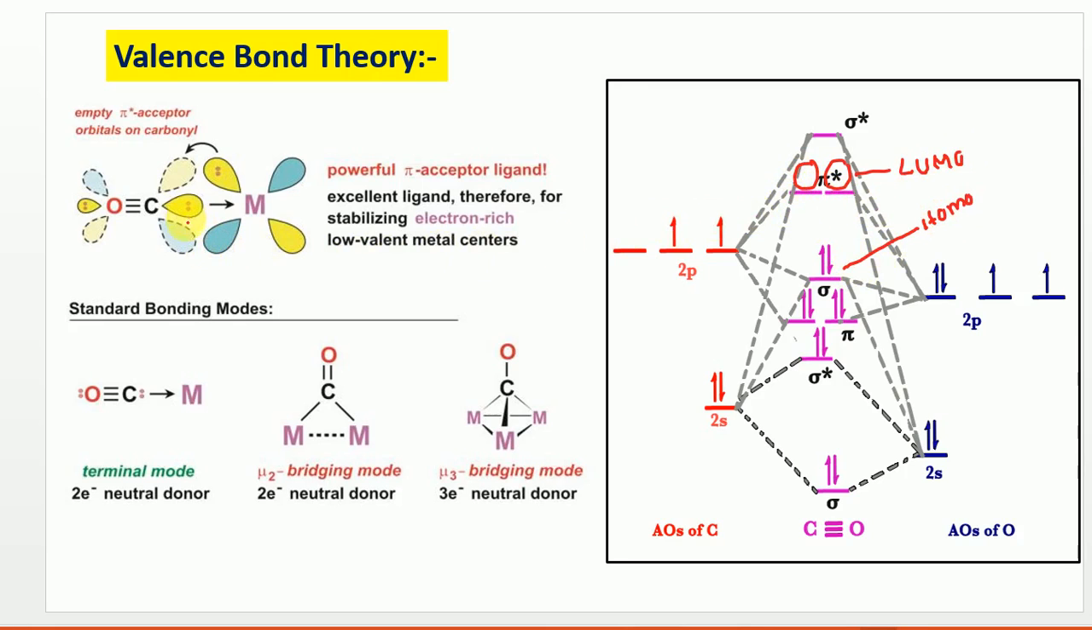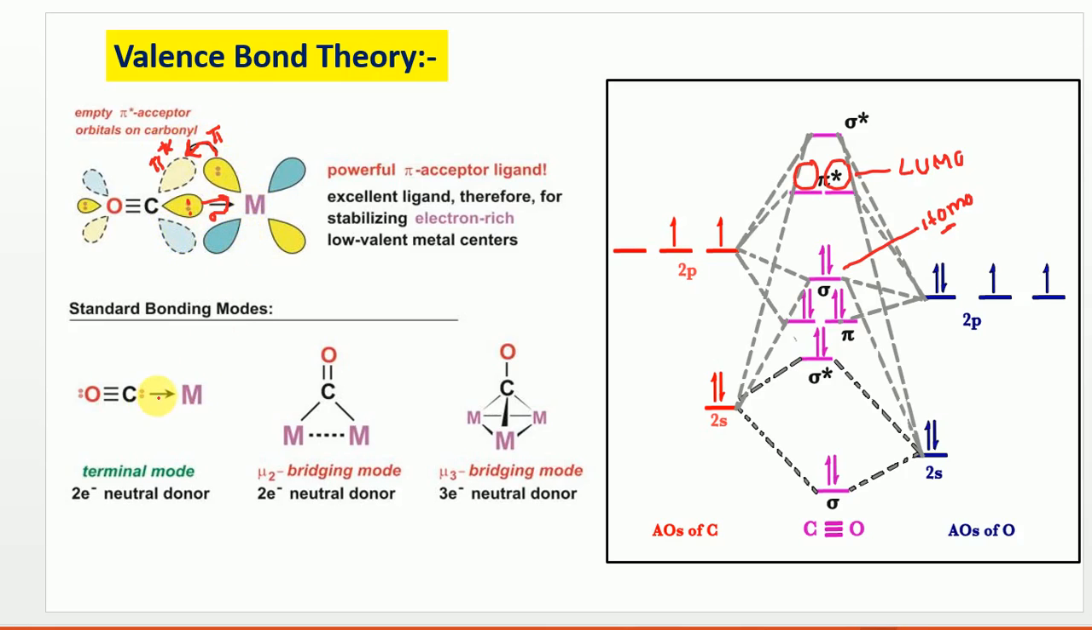Here you see this diagram, it is very easy to understand. The carbonyl has a HOMO, these two HOMO electrons, sigma electrons, are donated to the metal, and it is going to form a sigma bond. At the same time, it has two vacant pi star orbitals. With these two vacant pi star orbitals, it again gains electrons back from the metal and forms a pi bond.